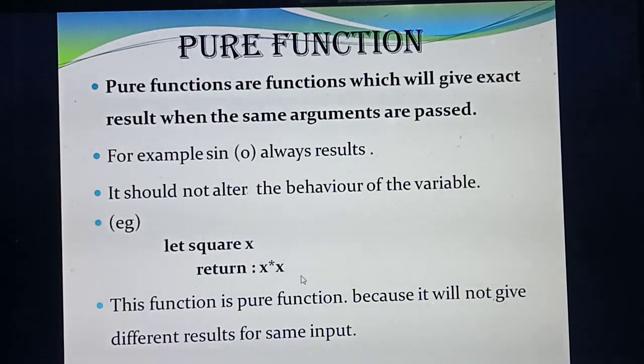Likewise 3 into 3 is 9, 4 into 4 is 16. So the square function will always give the exact result. However many places you call it or whatever values you pass, it will always give the exact same result. So that is called a pure function. They are saying a pure function will not give a different result for the same input. What's the meaning? I am giving the input as 2, the same input, 2 or 3 times. Will it give a different result in different places? No. For the same input it will always give the same result.